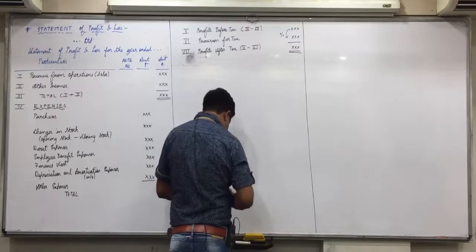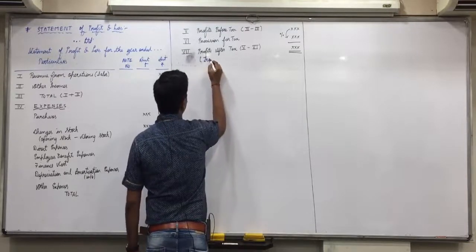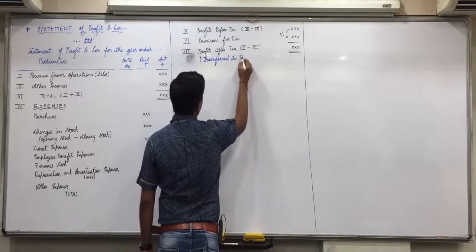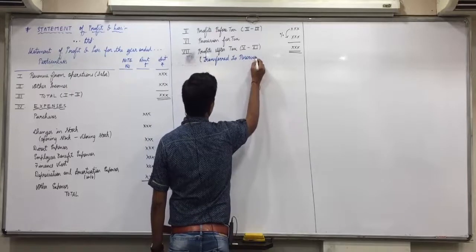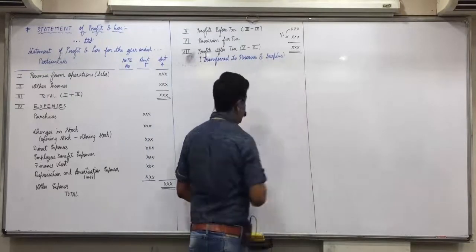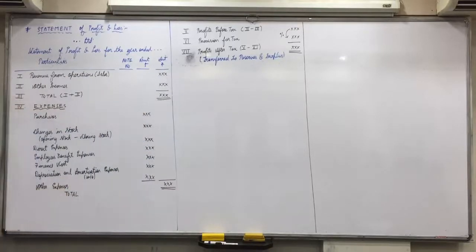And this profit after tax will be transferred to reserves and surplus. If we are to make full final accounts, which we'll be doing tomorrow, P&L and balance sheet both, then this profit after tax will be shown in reserves and surplus. Did everyone understand this?